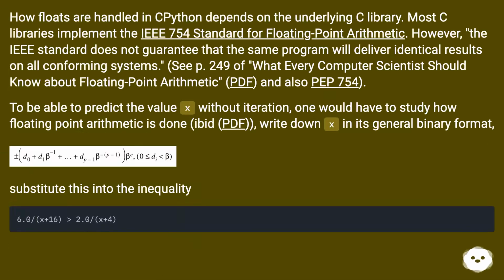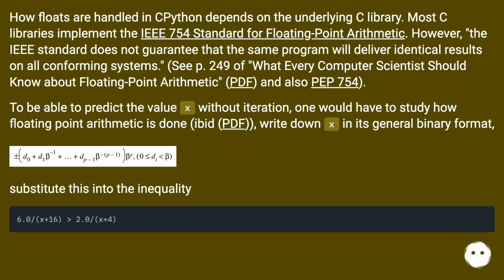How floats are handled in Python depends on the underlying C library. Most C libraries implement the IEEE 754 standard for floating-point arithmetic. However, the IEEE standard does not guarantee that the same program will deliver identical results on all conforming systems. See page 249 of What Every Computer Scientist Should Know About Floating-Point Arithmetic (PDF), and also PEP 754.